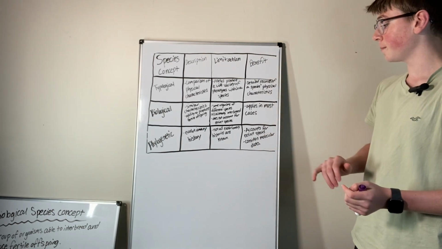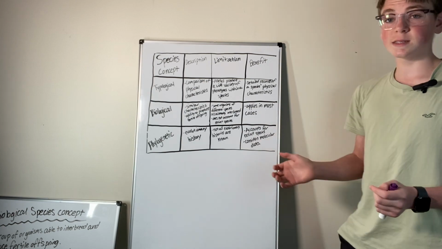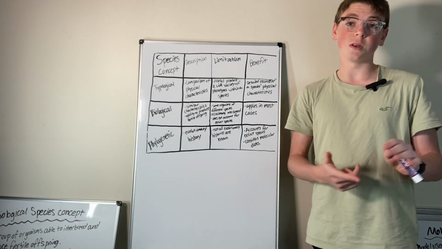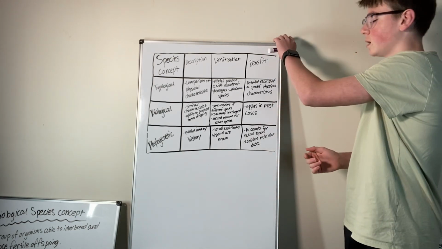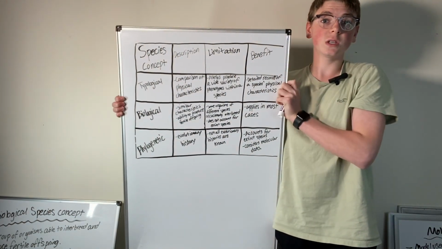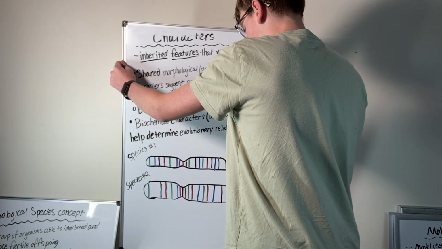So phylogenetic is good, but we don't know all the histories, and it's all inferred anyway. And then the benefit: it accounts for extinct species, and it considers molecular data like DNA, the nucleotides, RNA, amino acids. It accounts for all of that. If they're similar between two species over time, then they're classified together.